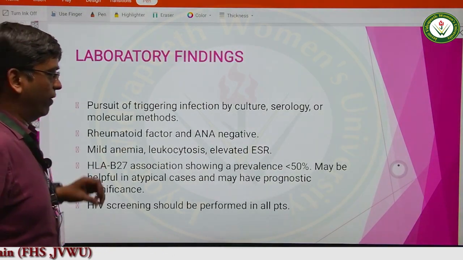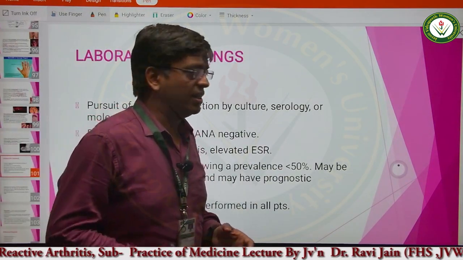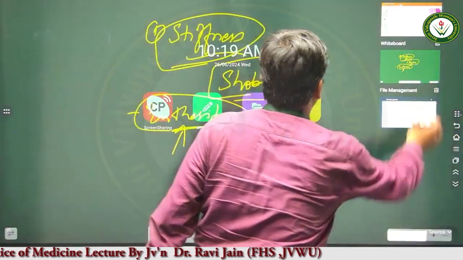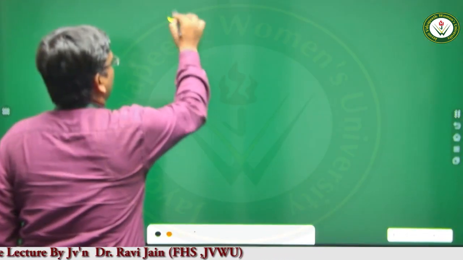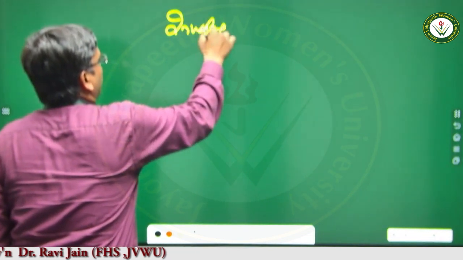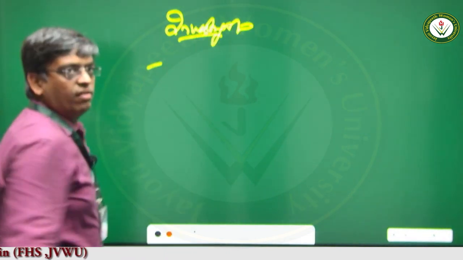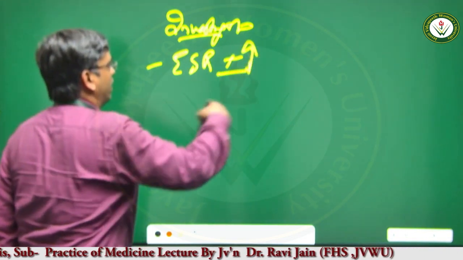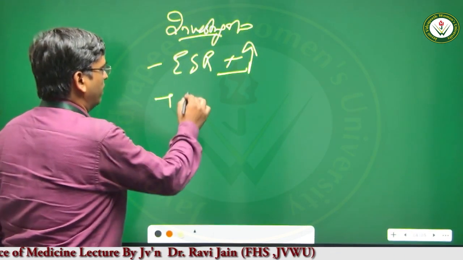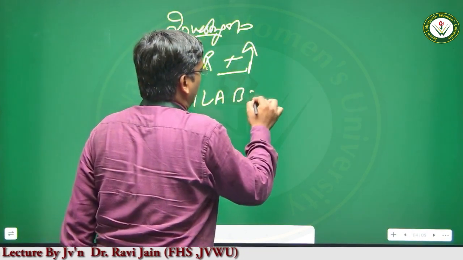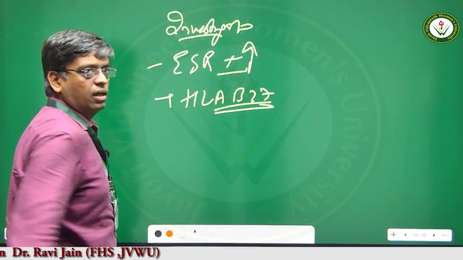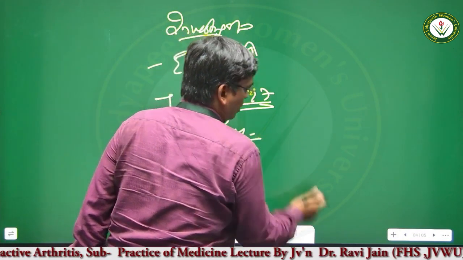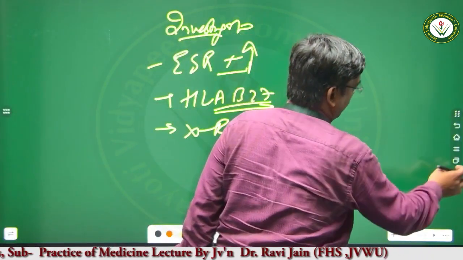Now, what are the lab findings? Because this is an inflammatory disease condition, another important thing that we need to understand is how to investigate the case. Because this is an inflammatory condition, therefore ESR will be raised. All right. Apart from this, HLA-B27 association of this disease condition is present. X-ray findings are positive.